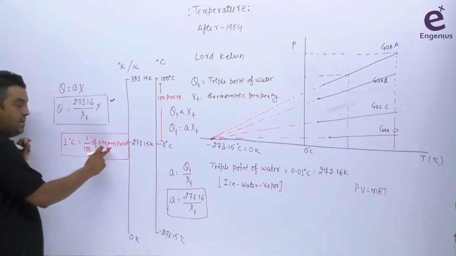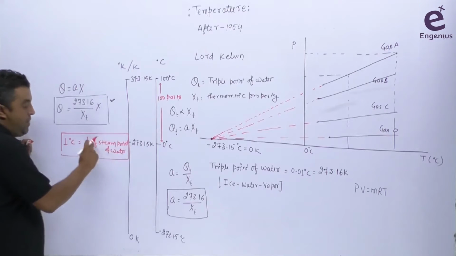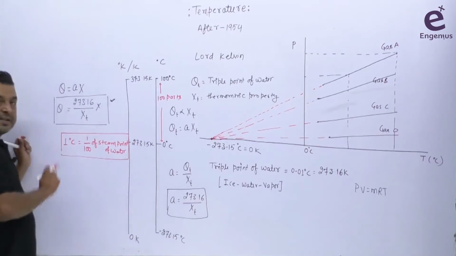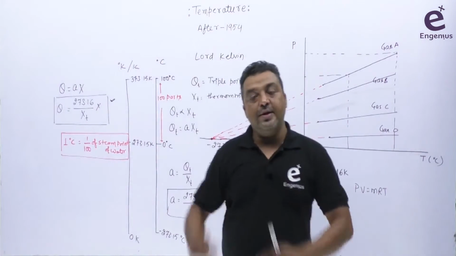What is the steam point of water? By degree centigrade, we know this value is 100. So 100 by 100, we can define the 1 degree centigrade. So we have two values here, 0 and 100. That's how we define the 100 parts.